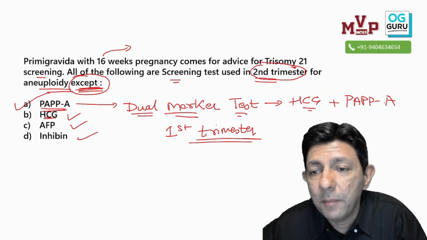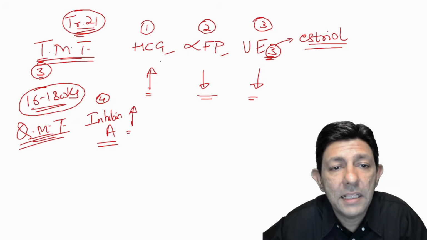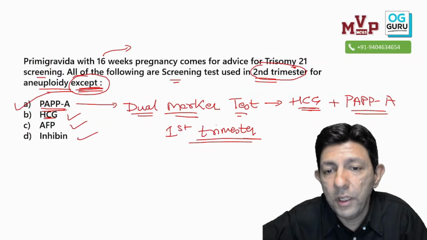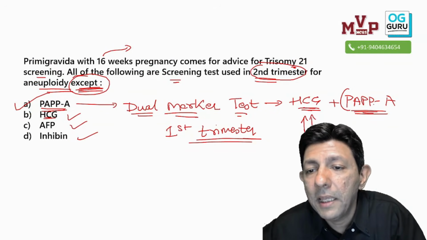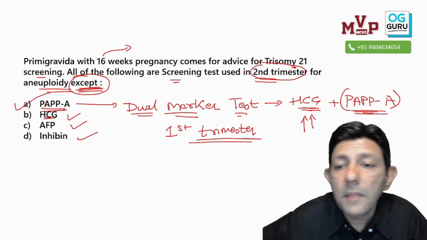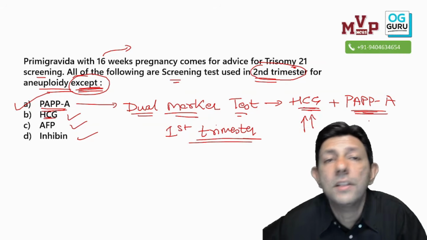Okay, and please comment in the chat box what happens to the PAPP-A values. HCG will be higher than normal only. Common sense. HCG is high here too. In triple and quadruple, HCG is high, so in dual also HCG would be higher than normal. PAPP-A, please comment in the chat box what happens to the PAPP-A values, whether the arrow is up or down.